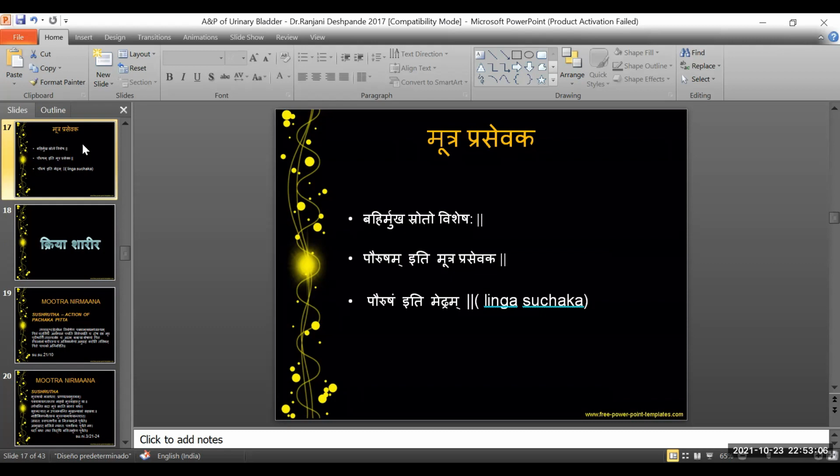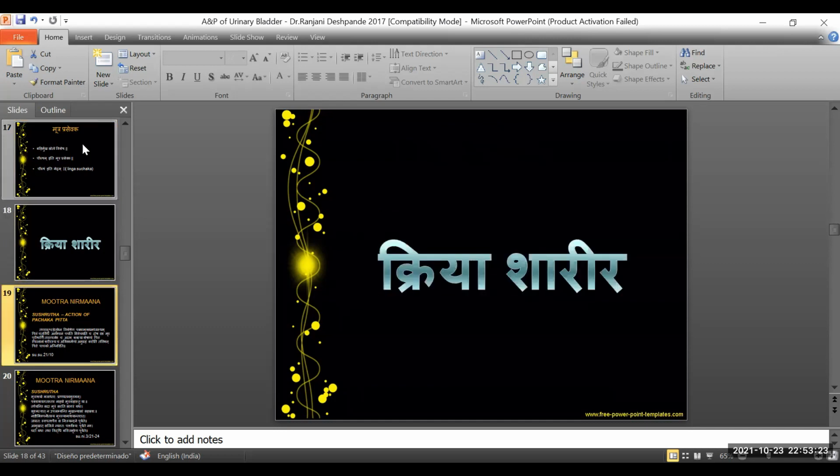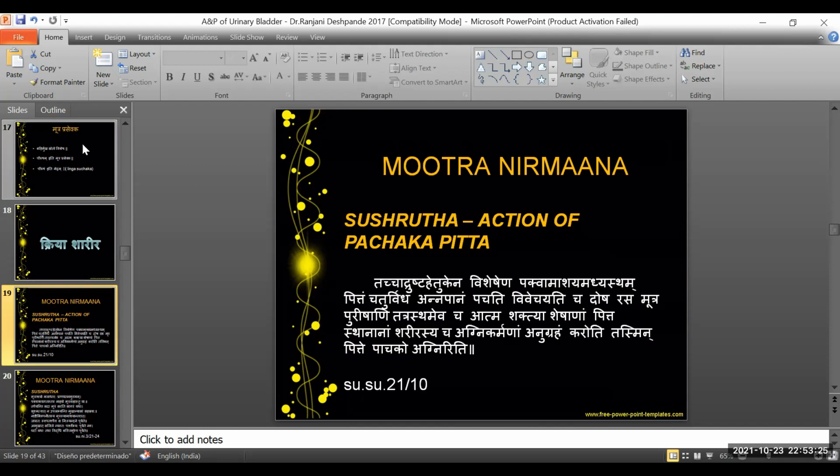So he says that it is that which opens to the outside environment, that is bahirmukha. And with respect to the urinary system, the mutra srotas, it clearly indicates that mutra prasevaka is nothing but the urethral opening of the urinary system. So this was with respect to the anatomy of the urinary system.